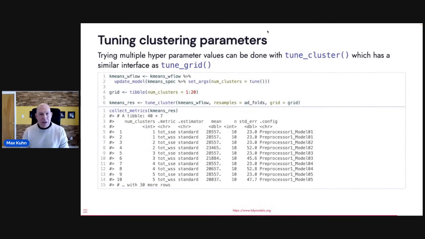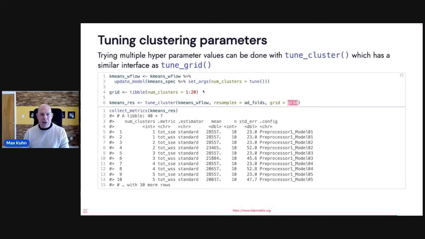You may not know how many clusters to use. And so one thing you can do is you can optimize that just like you would anything else in tidymodels. So as I showed you before, when you want to optimize something, you just give it a tag of tune, and then tidymodels knows something about that parameter. It knows its range and what type it is. You can give it a tuning grid if you want, or as I did before, you can just give the grid argument a number of how many you should try.